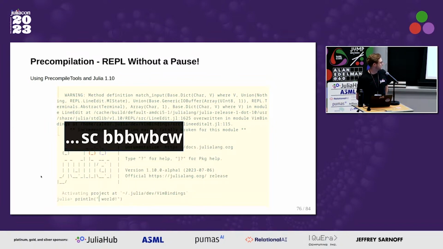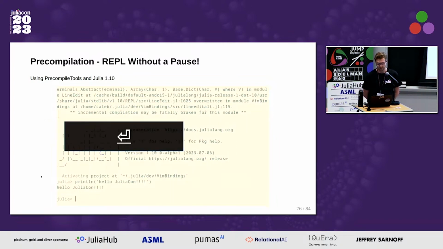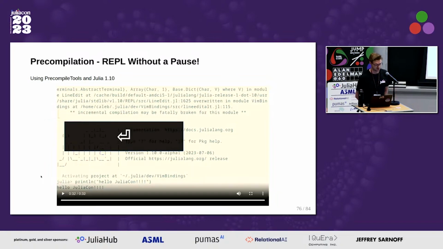So moving around and editing text is quite fast, and good enough that I actually began using it enabled by default whenever I'm using the Julia REPL, which I only did between the time that this talk was accepted and right now. So I'm glad that 1.9 came out, because I had this great title, REPL without a pause, that my wife came up with, and so now it actually is without a pause.